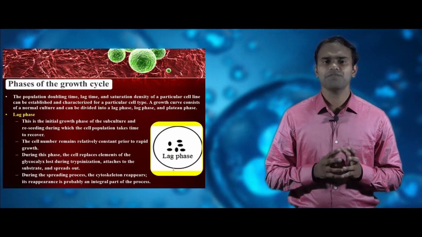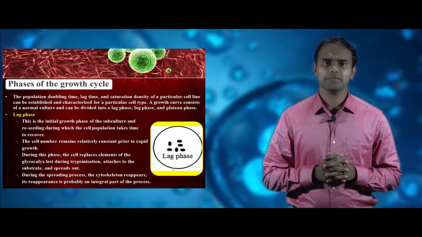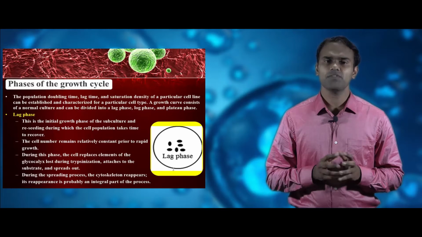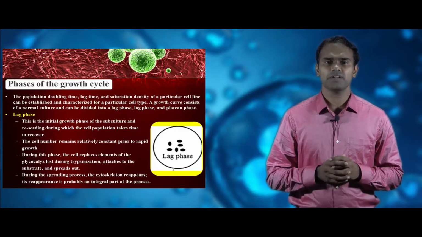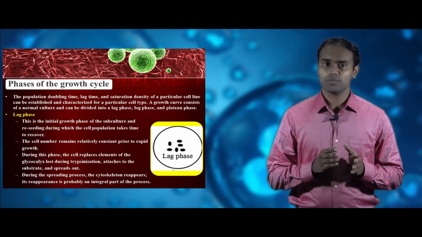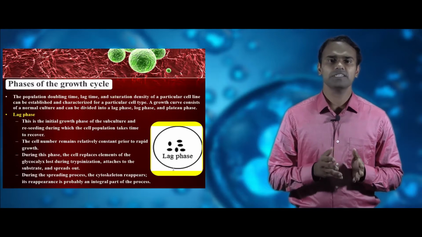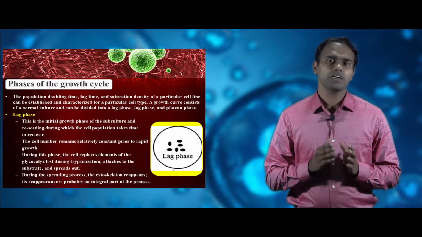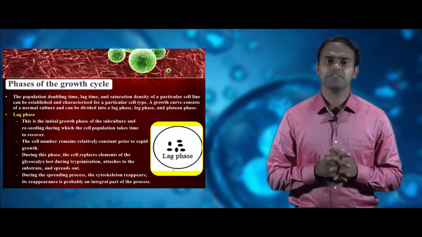Let us see about the phases of the growth curve. Population doubling time, lag time, and saturation density of a particular cell line can be established and characterized for a particular cell type. The growth curve of a normal culture can be divided into three phases, as I said earlier: lag phase, log phase, and plateau phase. Let us see about lag phase.